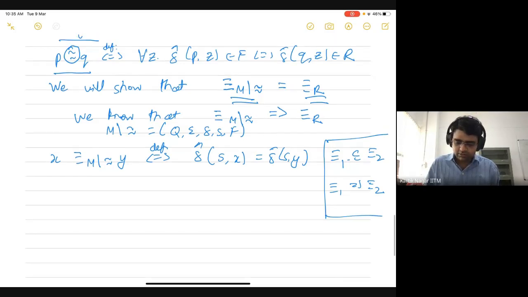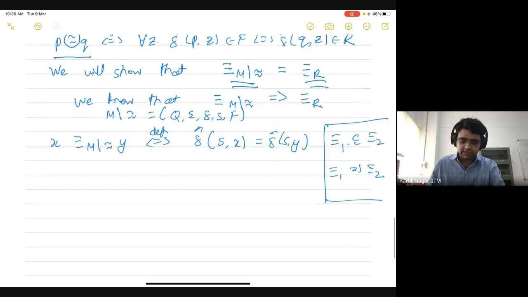So we know that the Mn relation induced by the quotient automaton implies the coarsest Mn relation, or it's a subset of it, and we have to show the other way around: that whenever two strings are related by the coarsest Mn relation, they are also related by the Mn relation induced by the quotient automaton.